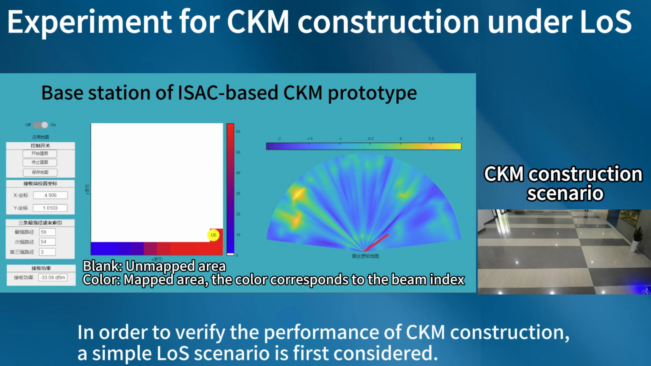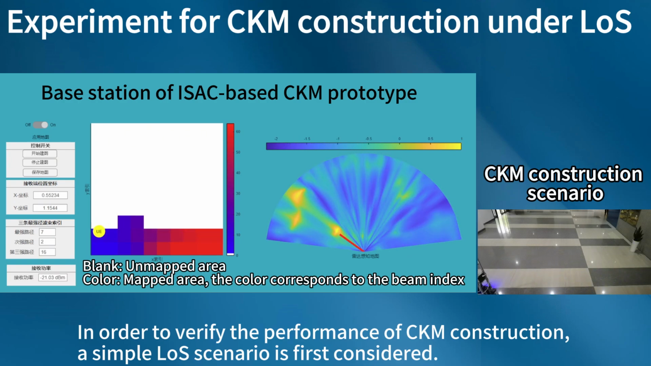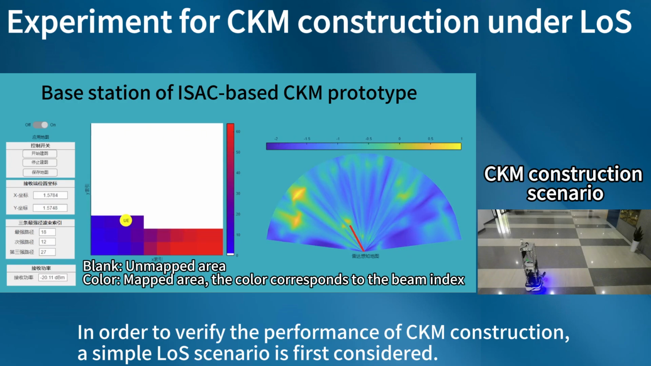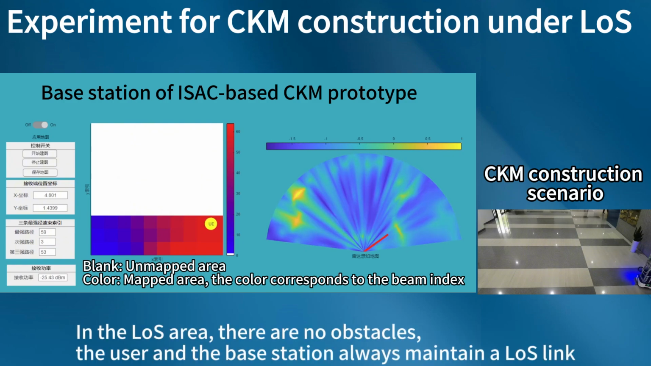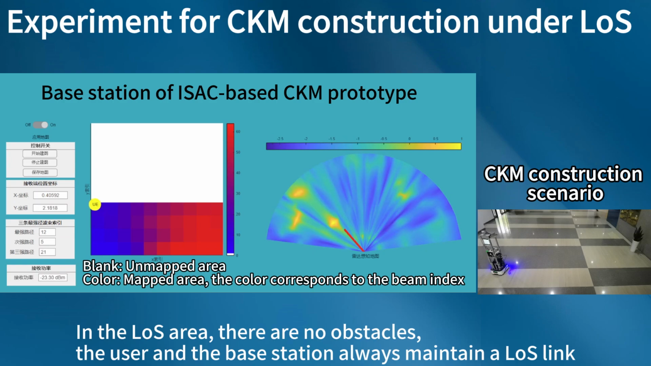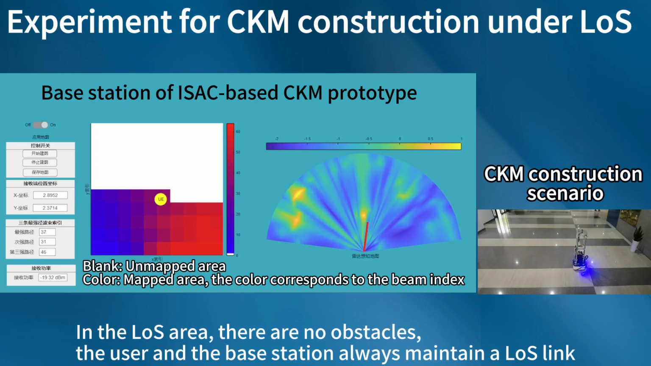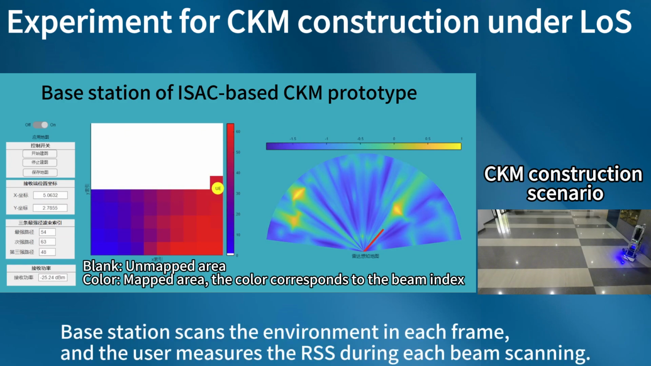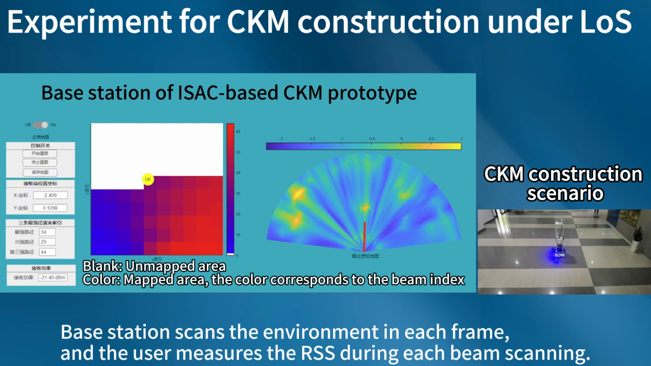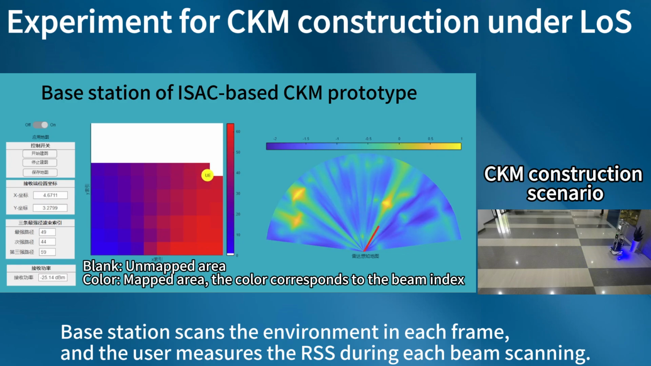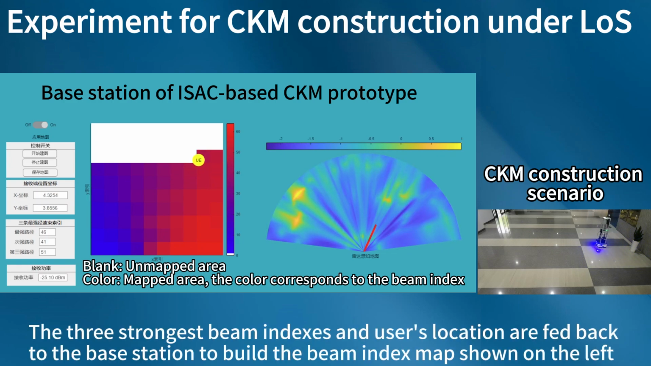In order to verify the performance of CKM construction, a simple loss scenario is first considered. In the loss area, there are no obstacles. The user and the base station always maintain a loss link. The base station scans the environment in each frame, and the user measures the RSS during each beam scanning. The three strongest beam indexes and the user's location are fed back to the base station to build the beam index map shown on the left.